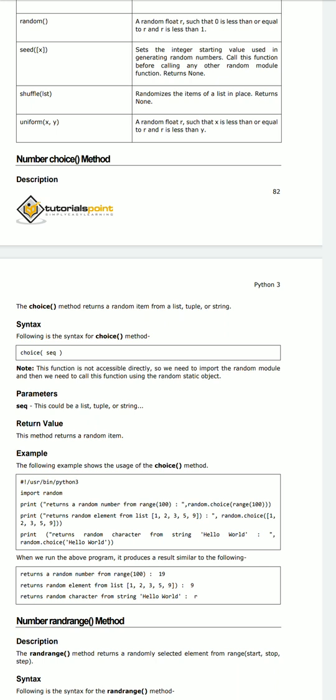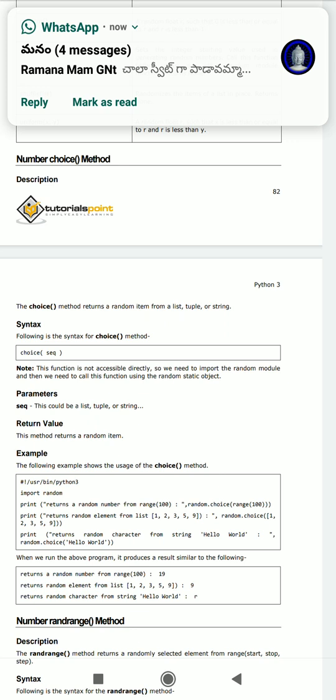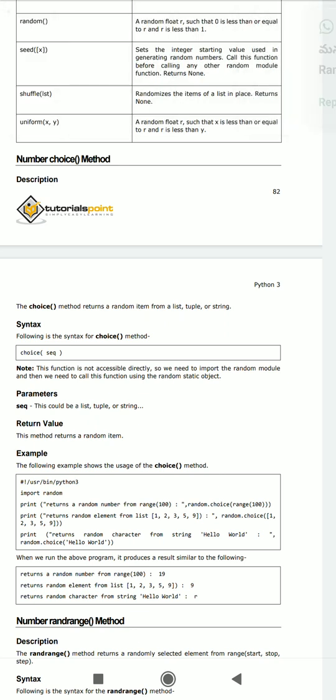So here is the choice. By invoking the choice method, as soon as this method is called, it randomly selects from a sequence. A list is a collection of items mentioned in square brackets. A tuple is a list of items mentioned in parentheses. And a string is a collection of characters enclosed in double quotes. So as soon as we call this choice method, it works on a list, a tuple, or a string.